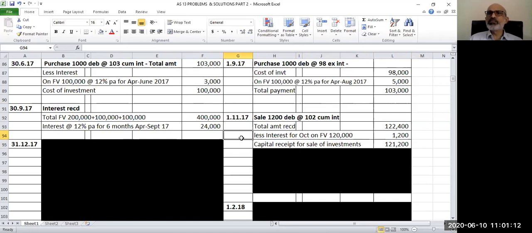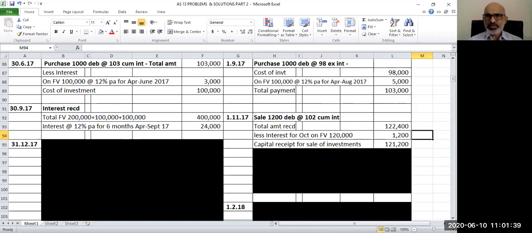So interest will come to 1,200 rupees. So from 1,22,400, we will reduce 1,200 rupees. This is the interest included in that. So what is the capital receipt or actual selling price for debentures excluding interest? It's 1,21,200.